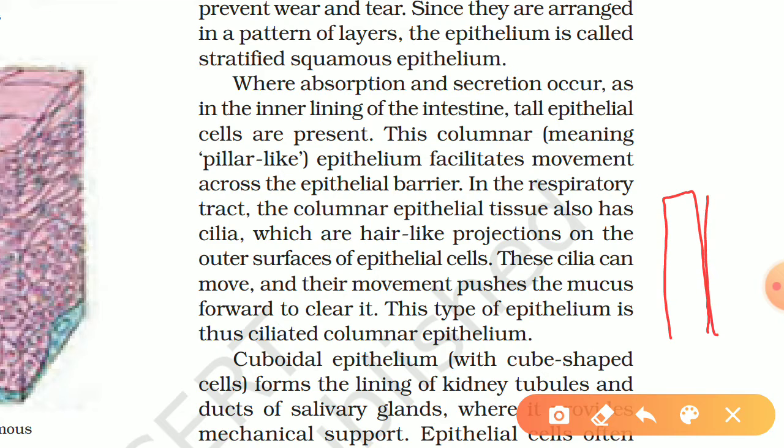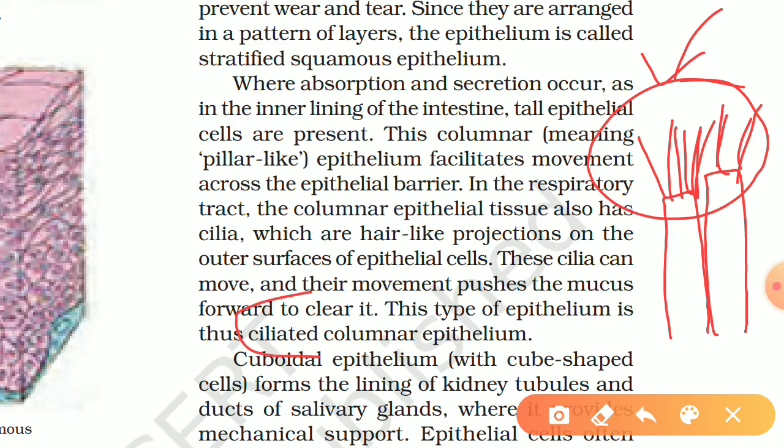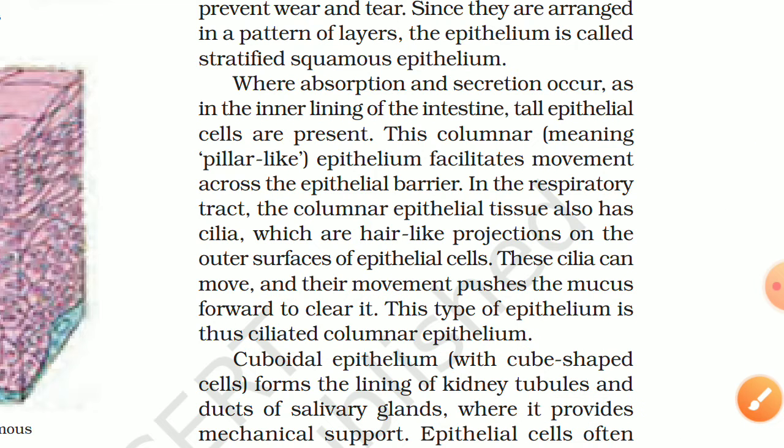This type of structure, this hair. Above this there are lots of hairs. So the movement of these hairs is responsible for the movement of mucus, and that's why it is called ciliated columnar epithelium. And they are called cilia.